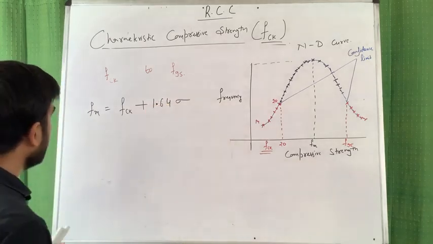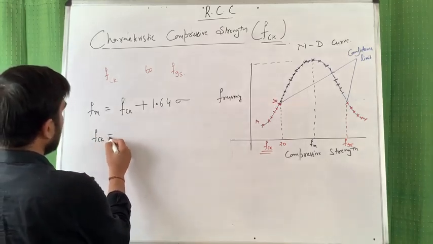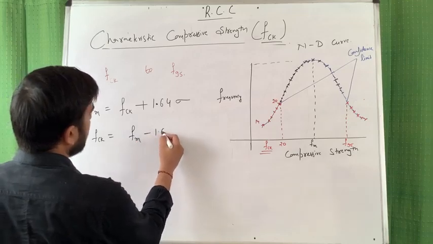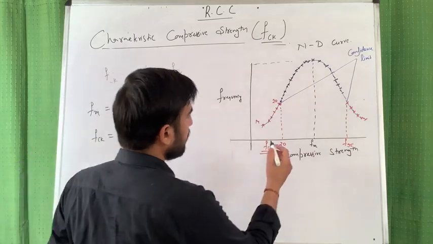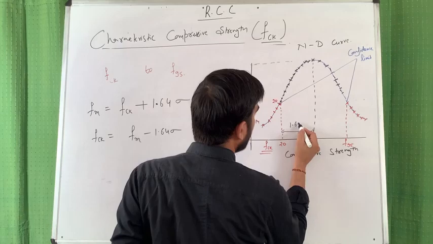And FCK is FM minus 1.64 sigma. So I want to say that this distance is known to you. How much is the distance? 1.64 sigma.